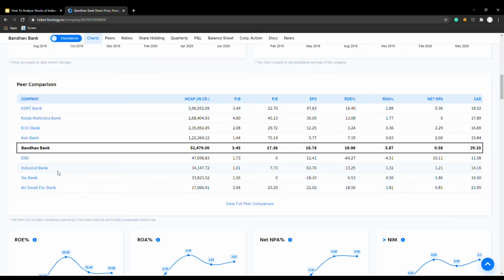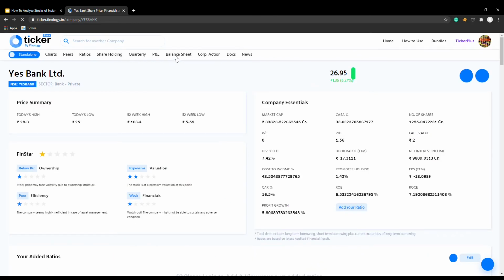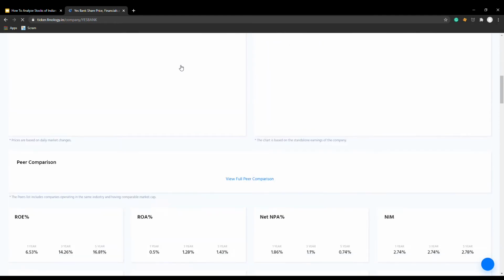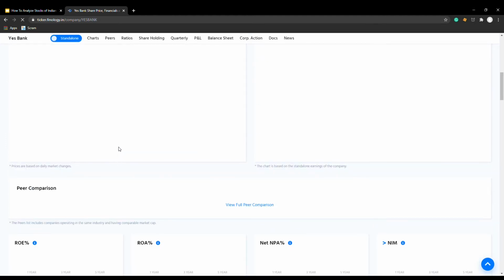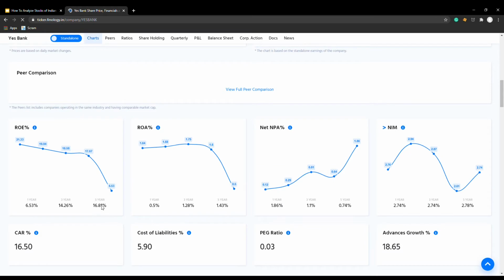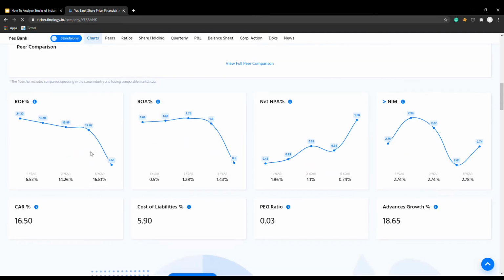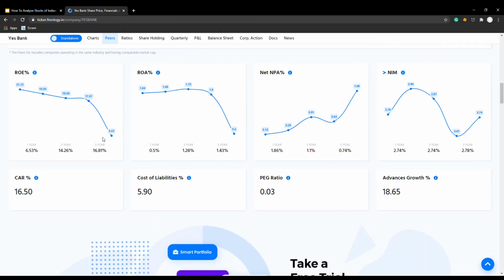Yes Bank. Now this is a very interesting bank. Look at Yes Bank. Its ROE 5-year average is 16.81, but look at over here, ROE just went from 17 to 6.